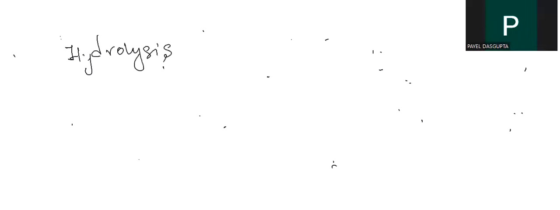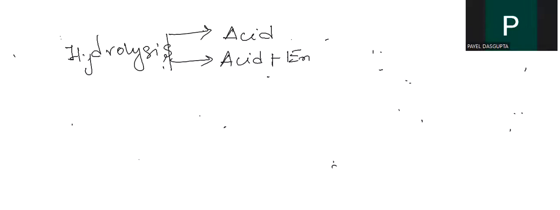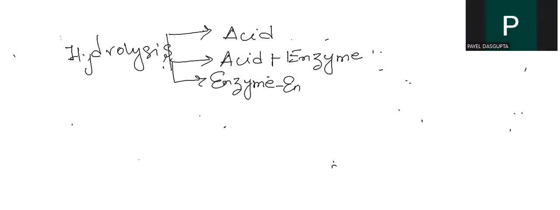Hydrolysis. So what are two types you can say? One is acid, another is acid followed by enzyme, and another part is enzyme hydrolysis. There are three types of hydrolysis: acid, acid followed by enzyme, as well as only enzymatic, which you can say as enzymatic or enzyme hydrolysis. Is it clear?